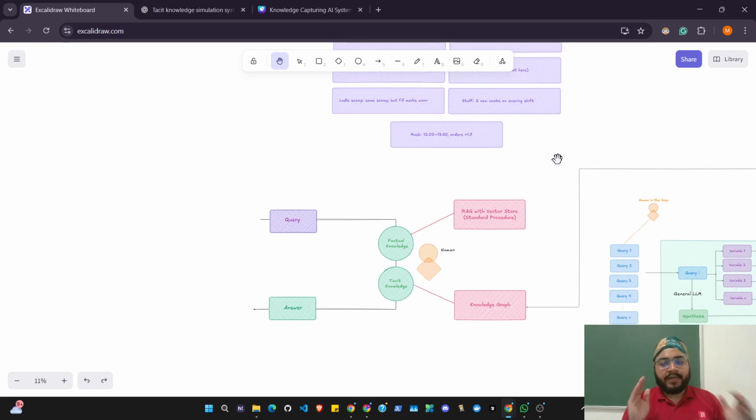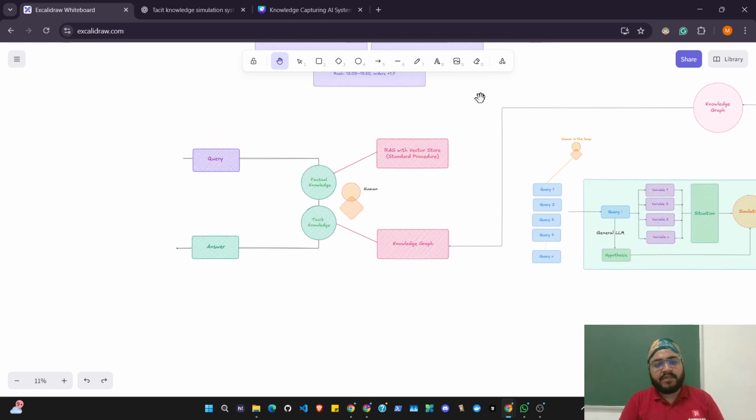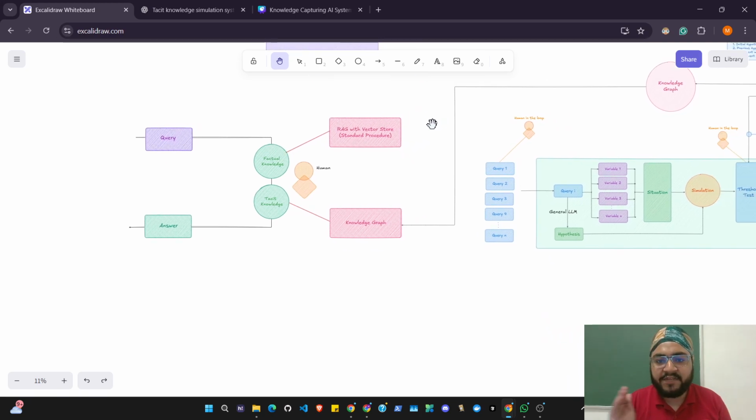So, the problem I'm solving here is the experience of a human who trained himself in a specific industry for years, made thousands of mistakes, and trained his judgment and intuition. We need to take that and put it into a system so it guides the younger generation, the new folks. We are doing this because in Japan and in any country, when a senior professional with all of that experience retires, the knowledge with which he produces high quality output is not getting passed down. So we need a system that captures that experience and trains the inexperienced folks so they can achieve the same level of output.